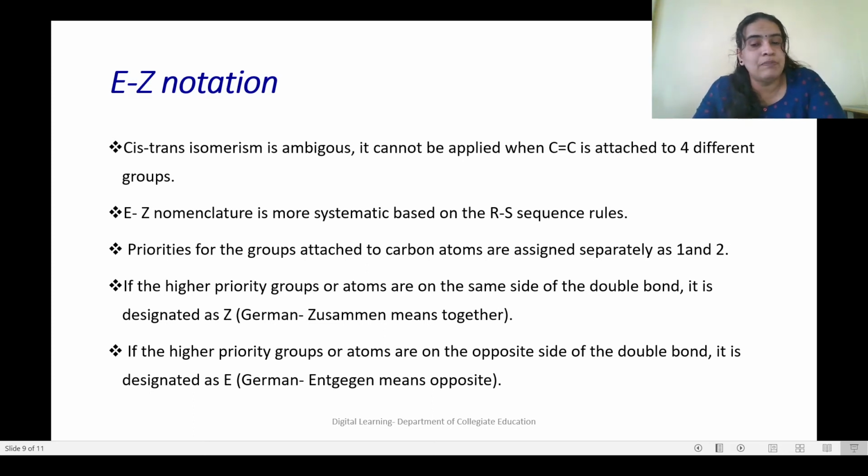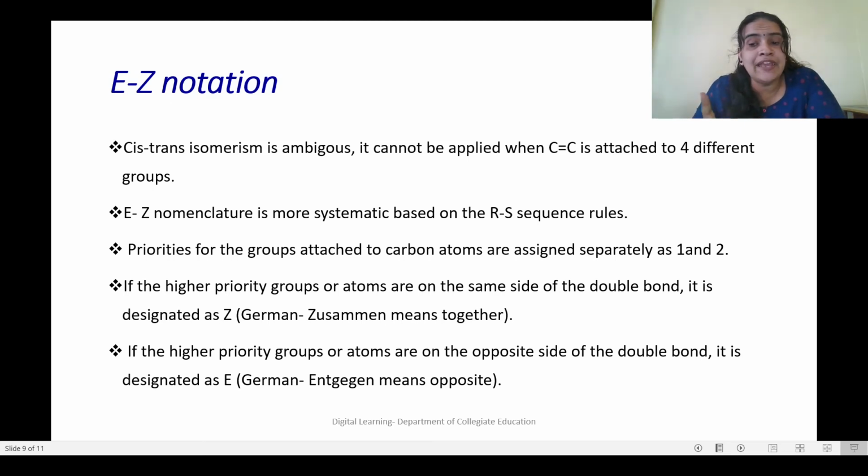The Cahn-Ingold-Prelog sequence rule we can apply to allot priority for the groups. Priorities for the groups attached to each carbon atom are assigned separately as 1 and 2. Seeing the priority, we give the numbers 1 and 2, and the next carbon also we give priority 1 and 2. If the higher priority groups or atoms are on the same side of the double bond, it is designated as Z. Z means zusammen, meaning together. It's a German word.